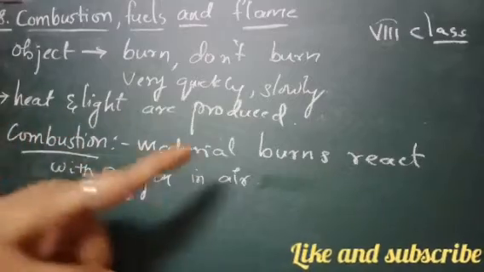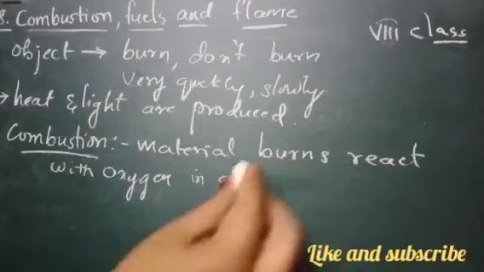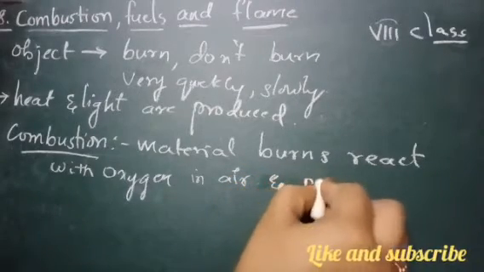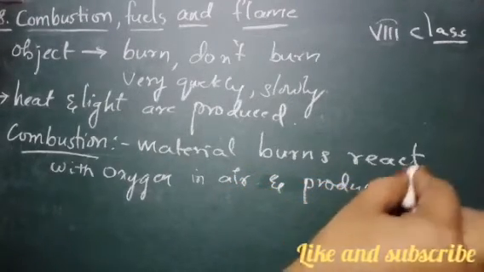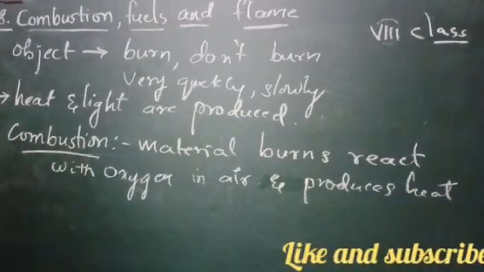The material which reacts with the oxygen present in the air and produces heat, that process is called combustion.